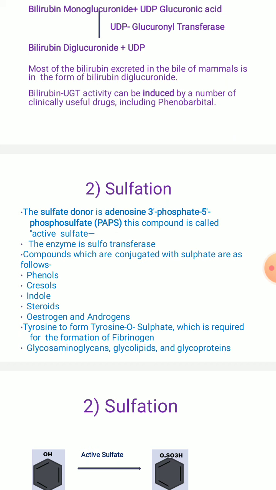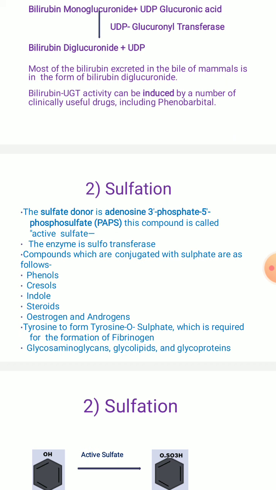Here you can see the compounds: phenols, cresols, indole, steroids, estrogen and androgens, and tyrosine, in order to form tyrosine orthosulfate, which is further required for the formation of the fibrinogen molecule. So these are the compounds which get conjugated with sulfate, right?